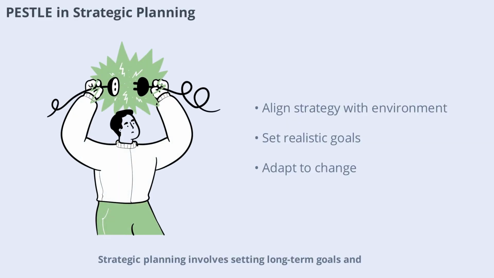Strategic planning involves setting long-term goals and determining the best path to achieve them. PESTLE analysis provides valuable insights into the external environment, helping organizations align their strategies with market realities. By considering all 6 factors, businesses can create flexible plans that adapt to changing conditions. In the next scene, we'll see how PESTLE supports strategic planning processes.